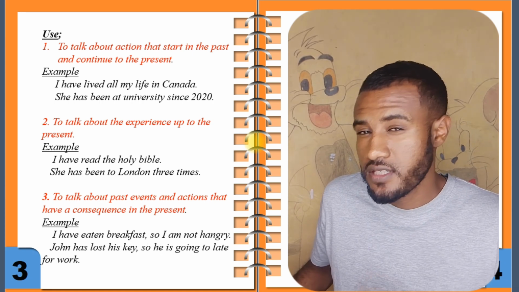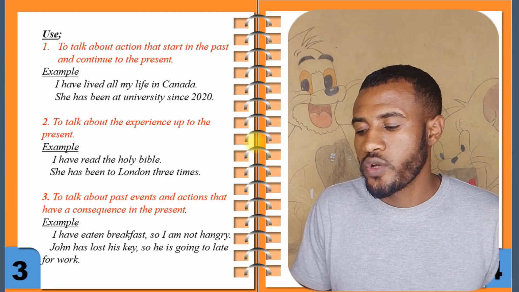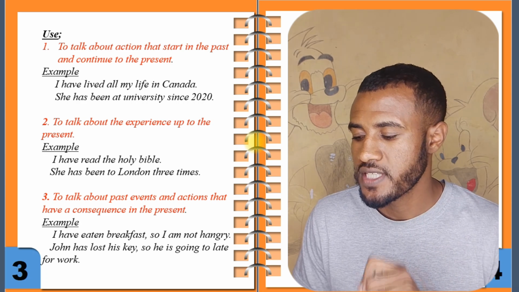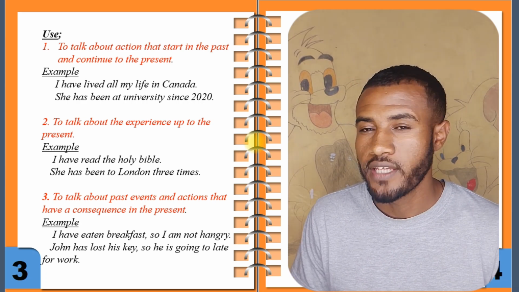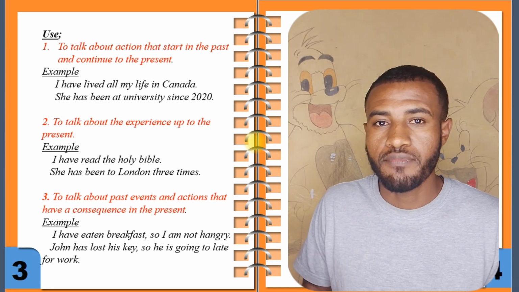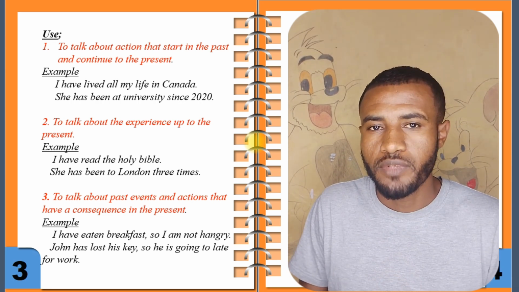John has lost his key. John has lost his key, so he's going to be late for work. Right? John has lost his key. It's a present perfect.